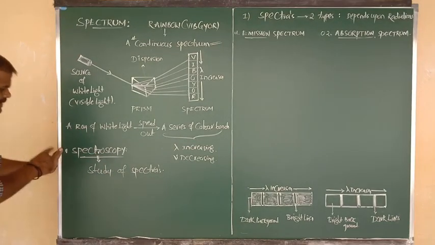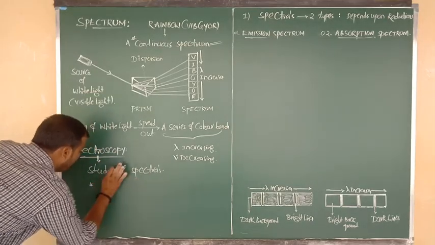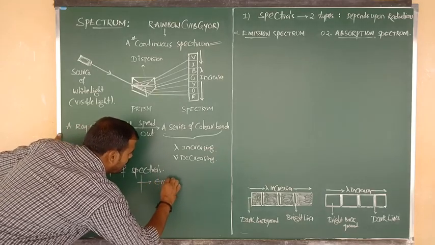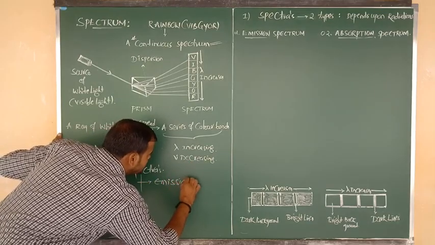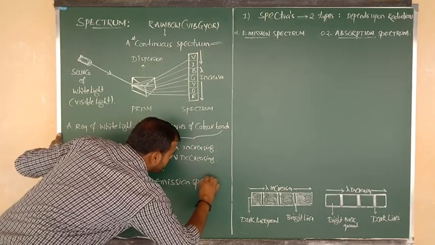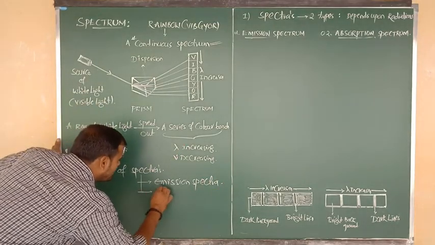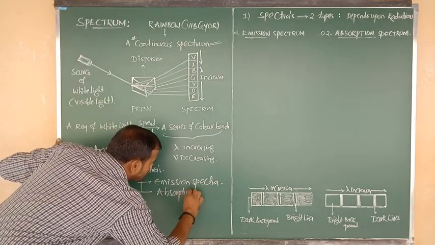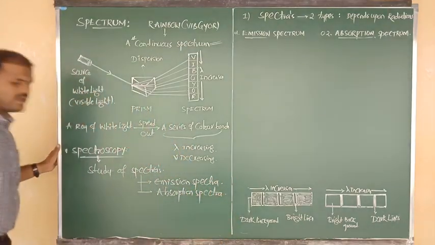And especially in this spectroscopy concept and mechanism, we have to discuss mainly 2 types of spectra. One is the emission spectrum, or emission spectra, and one more is the absorption spectrum, also called absorption spectra.